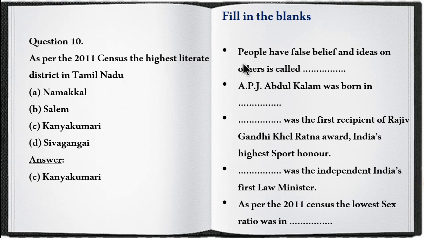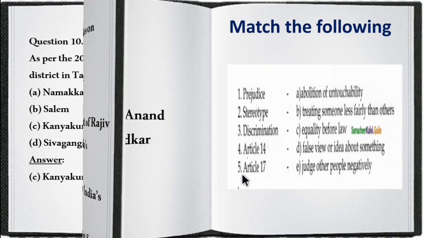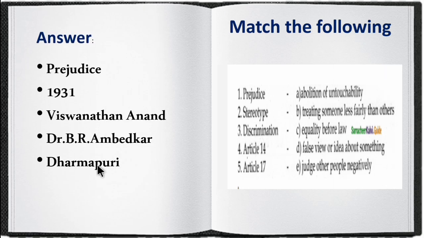Next, we can see fill in the blanks. People who have false belief and ideas about others is called. Dr. APJ Abdul Kalam was born in. Who was the first recipient of Rajiv Gandhi Khel Ratna Award, India's highest sport honor. Who was the first Independent India's law minister. As per 2011 census, the lowest sex ratio was in. So children, these are all the answers for the fill in the blanks. First one is prejudice, 1931, Vishwanathan Anand, Dr. B.R. Ambedkar and Dharmapuri district.